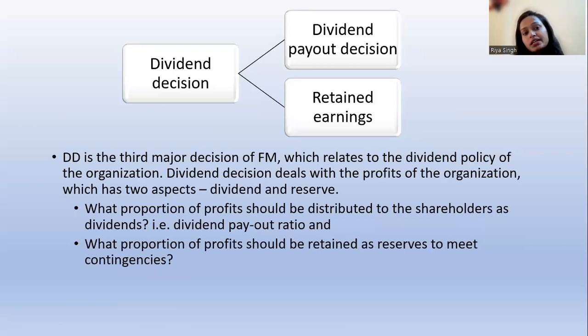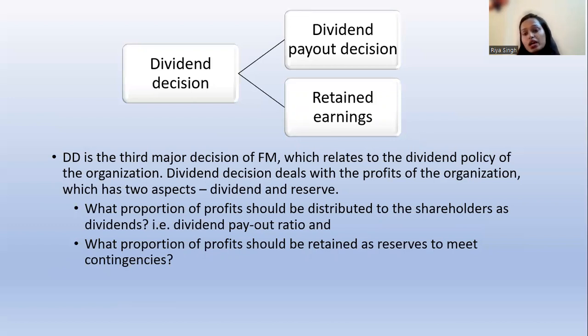Now, the third, also a very important decision, is the dividend decision. We have taken our finance decision, where we decided the capital structure. We have taken a decision regarding the investment: what amount we are going to invest in fixed assets and what amount in current assets.